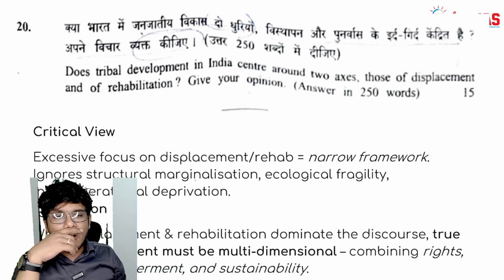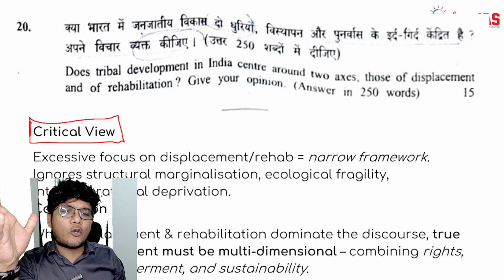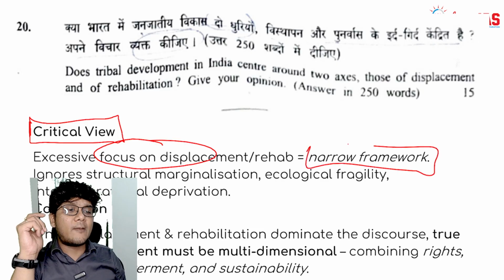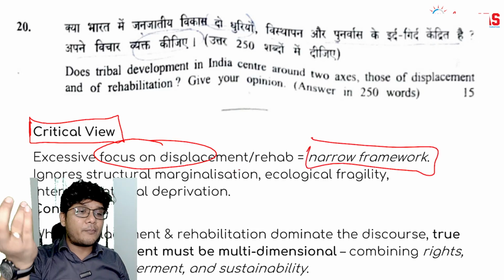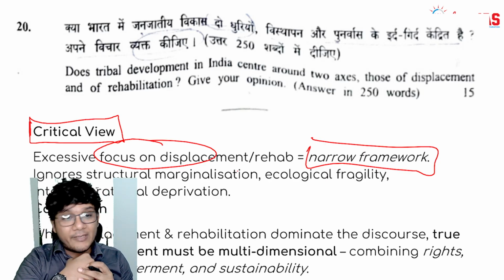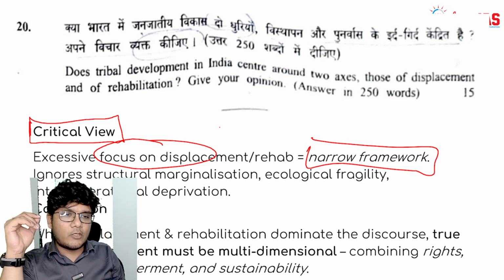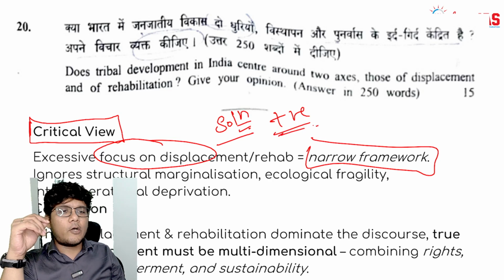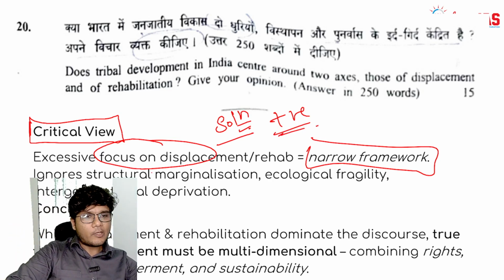Right. So now, before you conclude, you are going to critically review what you have just said. Talking about excessive focus on displacement and rehabilitation is a narrow framework, because it ignores a lot of other things. It marginalizes the people, ecological fragility is there. In fact, for the tribal people, there is also economic fragility, etc. So the conclusion could be certain. You talk about certain solutions, and then you conclude in a positive manner. So this is how you can address this particular question.